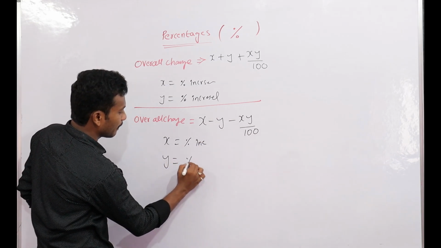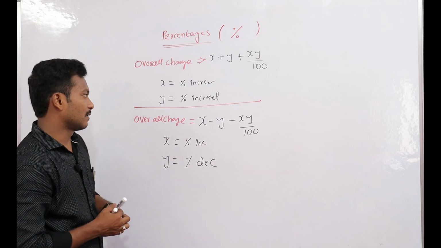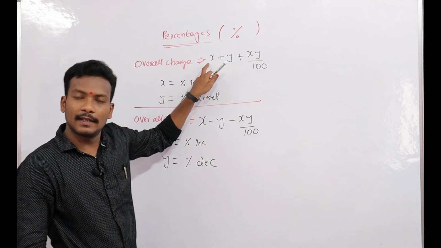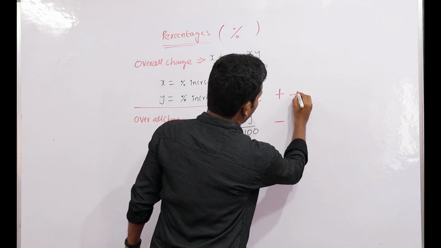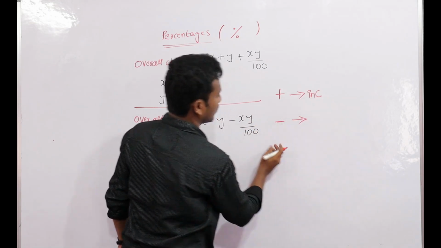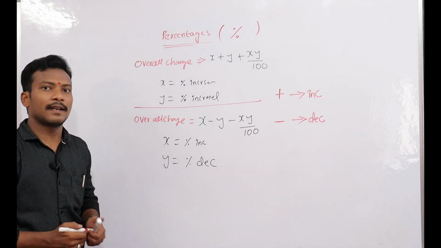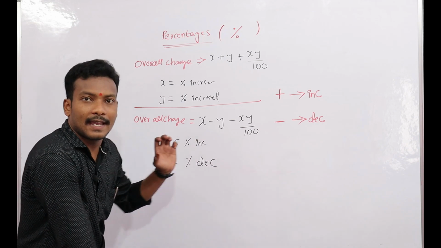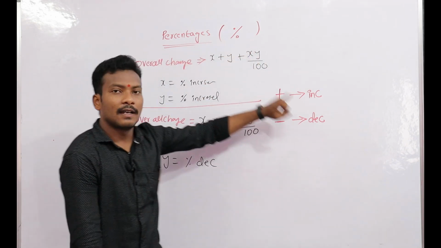What is the y? Percentage decreased. Look here, whenever plus, there is no sign here. Without a sign, take it as a plus. Plus is taken as increased, minus is decreased. Depending upon increased and decreased, we can take the signs. Whenever plus, increased; minus, decreased.